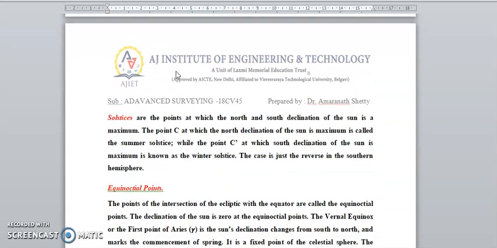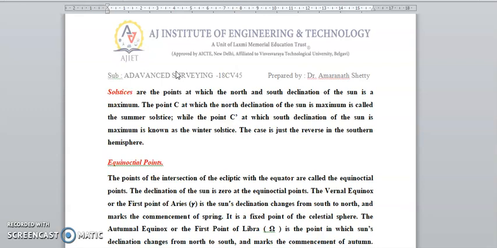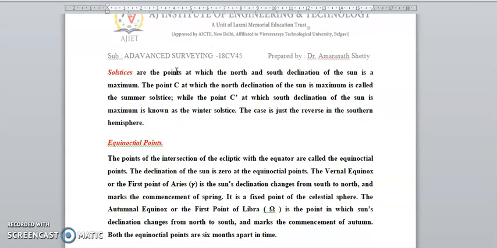Okay, equinoctial points. The points of intersection of the ecliptic with the equator are called equinoctial points. The declination of the sun is zero at the equinoctial points. The first point of Aries is where the sun changes from south to north, the point of commencement of spring, the fixed point of the celestial sphere, the vernal equinox. The first point of Libra is the point where the sun's declination changes from north to south, marking the commencement of autumn, the autumnal equinox, the two being six months apart in time.